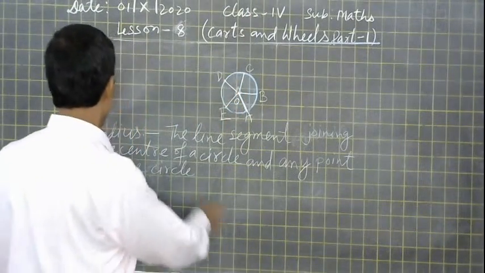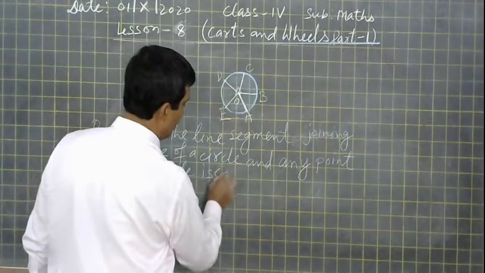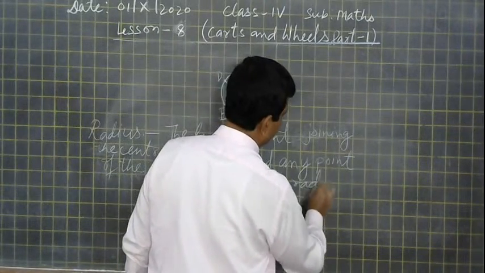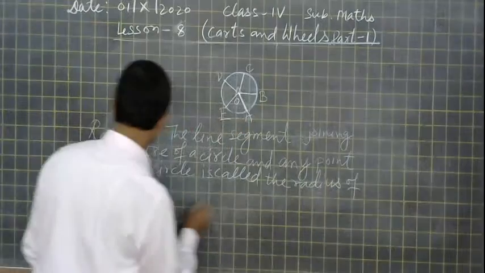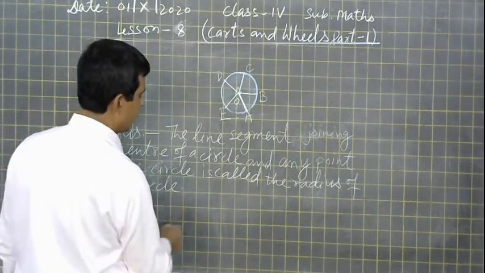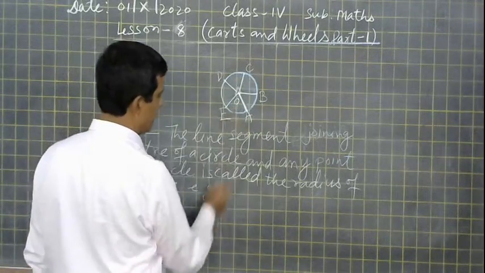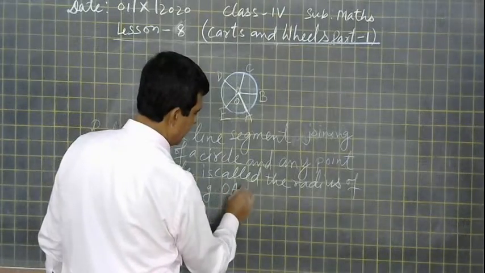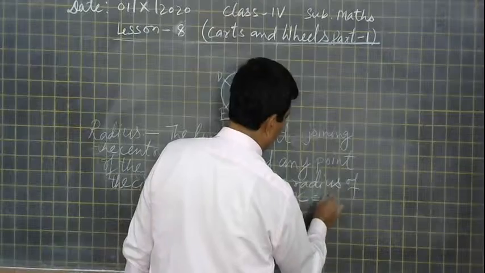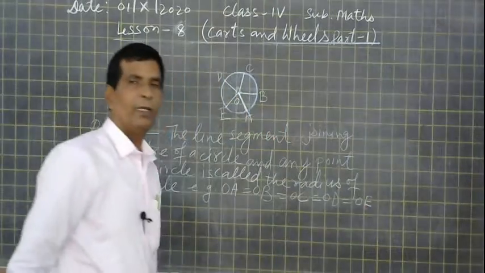So any such line segment is called a radius of the circle. Example: here we can write this is OA, OB, OC, and OA equals OB equals OC equals OD equals OE. So many.